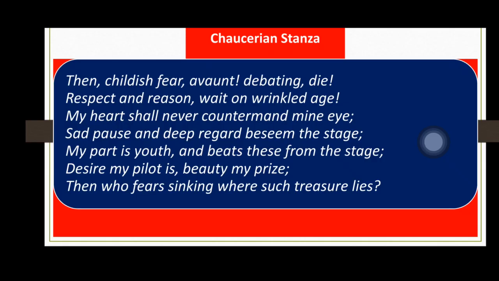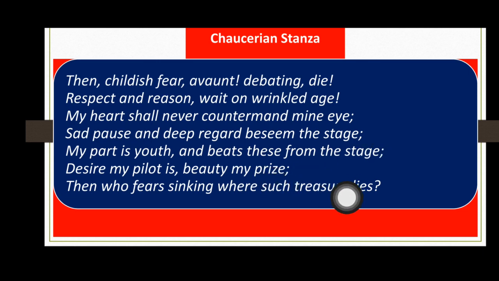So here is the example of Chaucerian stanza. Line number 1 rhymes with line number 3, and line number 2 rhymes with line number 4 and line number 5. And line number 6 and 7, these two lines rhyme together. So die and I, age, stage and stage. So line number 2 rhymes with line number 4 and 5.